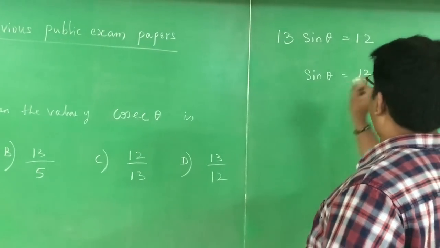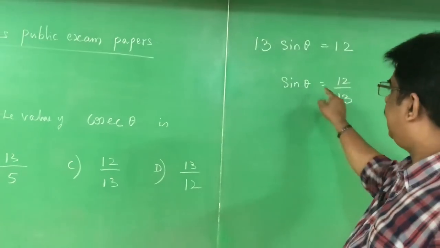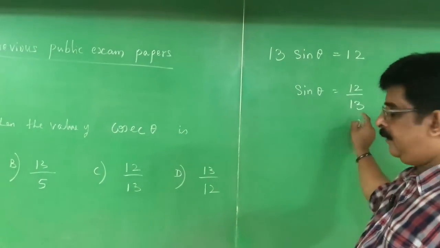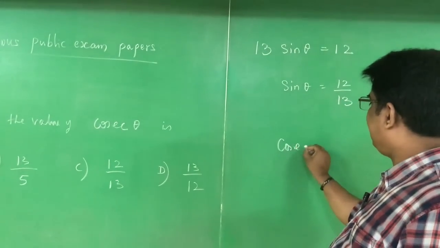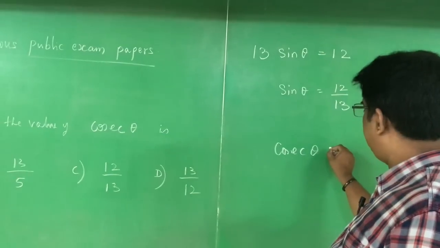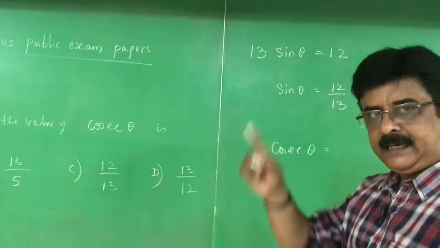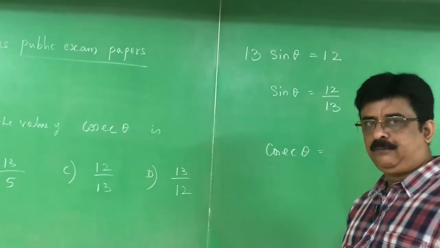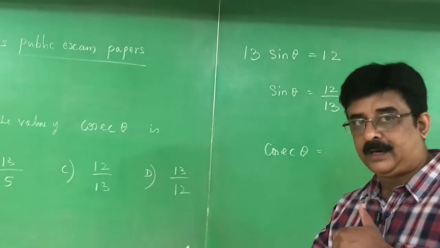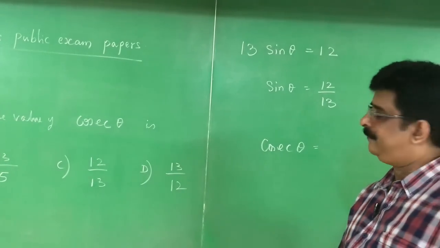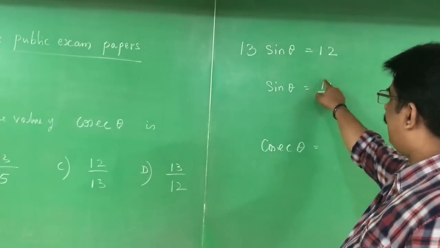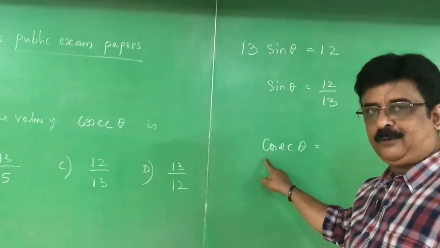Now you tell me. They have given sin theta as 12 by 13. We have to find cosecant theta. Is drawing the right angle triangle required for this, or can we directly write it? Sin theta is 12 by 13. We have to find the cosecant theta.